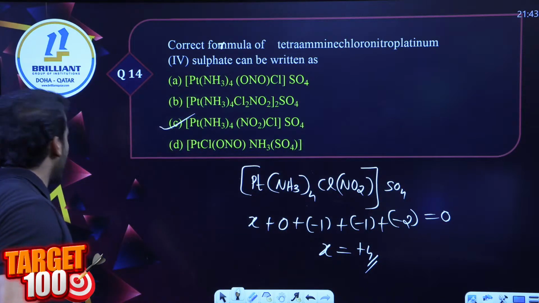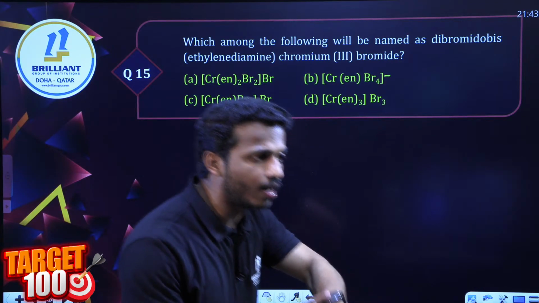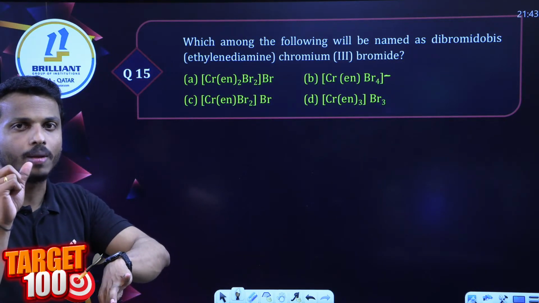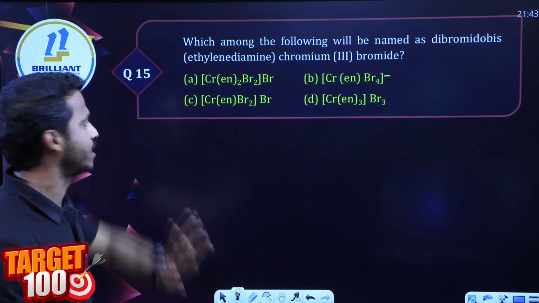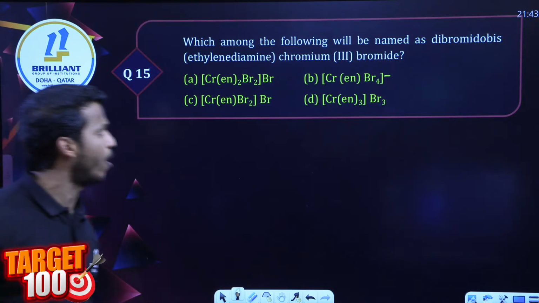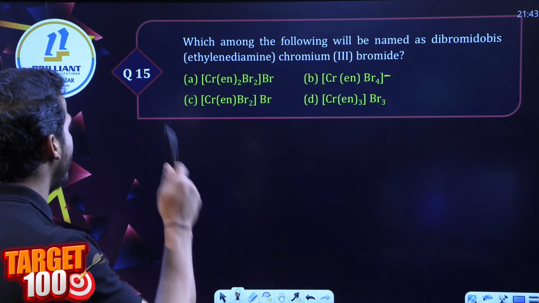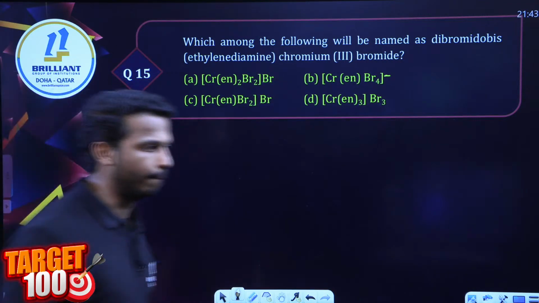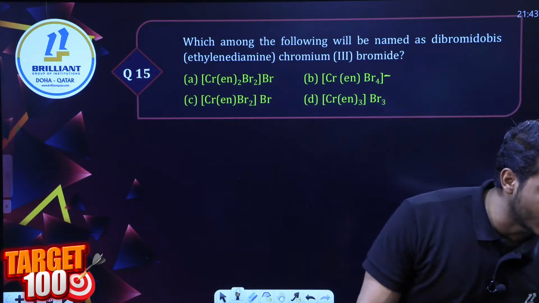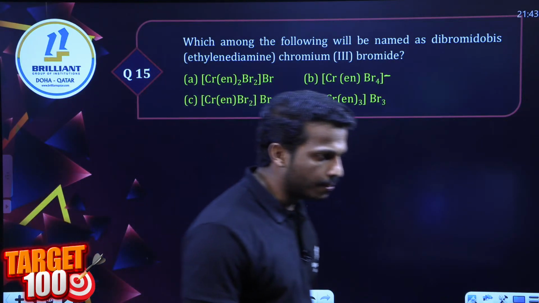Okay, fine. Let's go for question number 15, dear all. Now the time is 9:39, dear all. Only 20 minutes left. Let's crack many questions. Which among the following will be named as dibromidobis(ethylenediamine)chromium(III) bromide? Come on. Tell me, which is the correct answer?